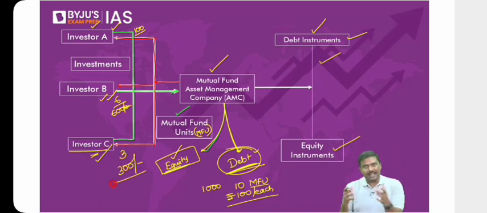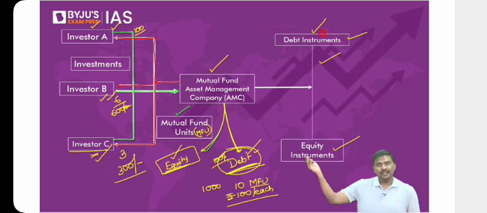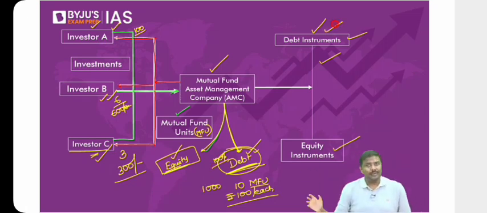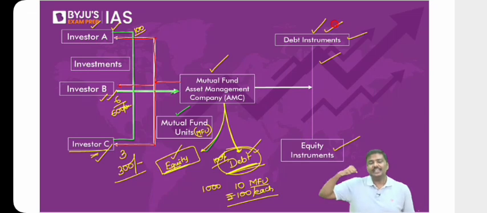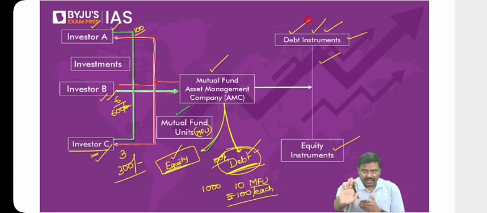So have a look at this. I'm a fund manager, managing this fund. I've issued 10 mutual fund units to you and collected 1,000 rupees. If it is a debt mutual fund, let's say an extreme example, 100% debt mutual fund, all the money I will invest in the debt market. I will purchase corporate bonds, government bonds, that is state development loans, or the G securities of the central government, etc. So this is how the mutual fund company will collect the money, issue mutual fund units, and invest as per the proposal that has been put forward to the investors.